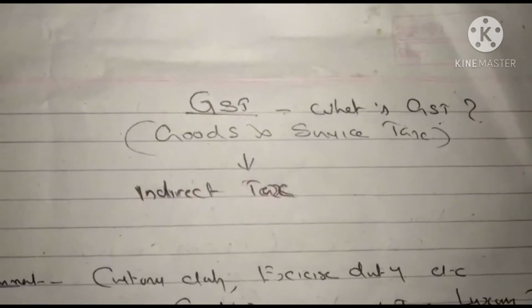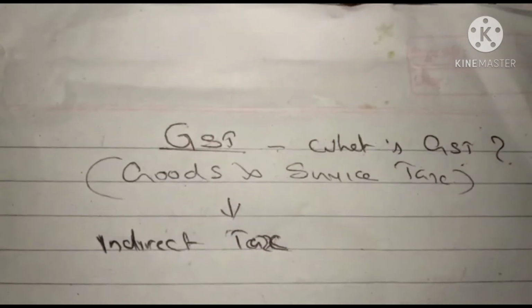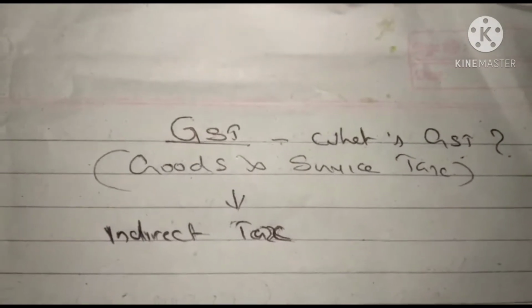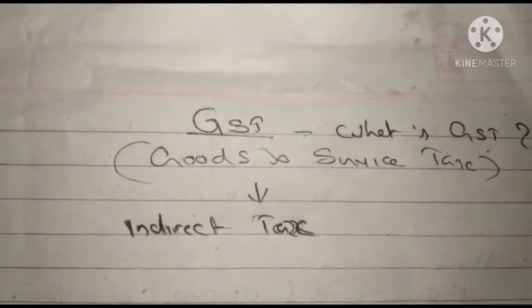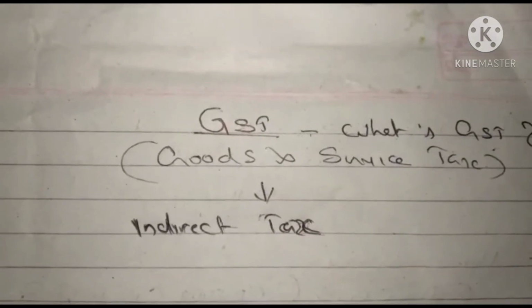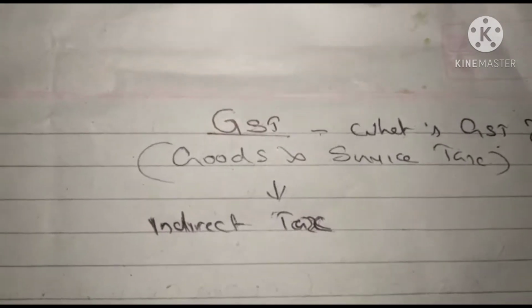Today we are going to discuss in detail about GST. What is GST? Goods and Service Tax. GST is an indirect tax plan implemented by the Indian government for goods and services. This is an indirect tax plan.